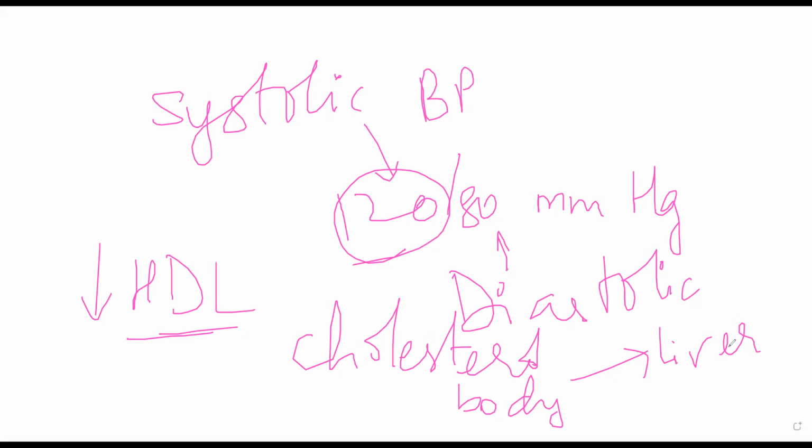Both of these are contributory factors to heart disease. Okay, so make sure that your vitamin D levels are normal. Other than that, now coming to causes of vitamin D deficiency, obviously people who are not getting exposed to sunlight properly, either people who are living in northern latitudes or in winter months, or people who are bedridden, okay, or they are covering their body at all times and they are not getting exposed to light altogether.